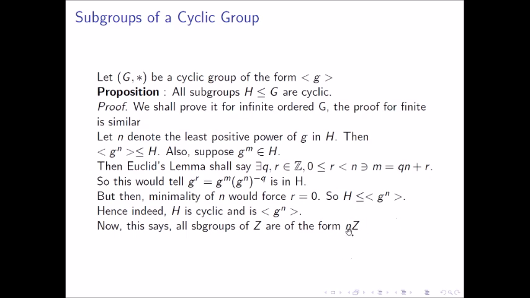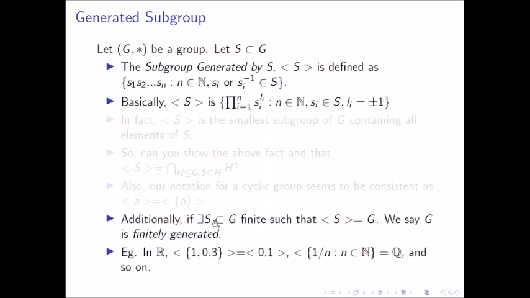So it's basically all multiples of N. Additionally, if there exists some finite subset S of G such that it generates G, so basically the subgroup generated by S turns out to be G, we say G is finitely generated. This is just a definition or a nomenclature notation.